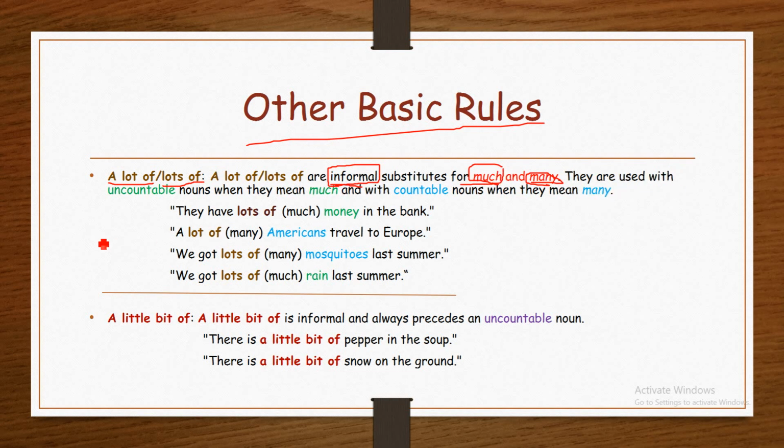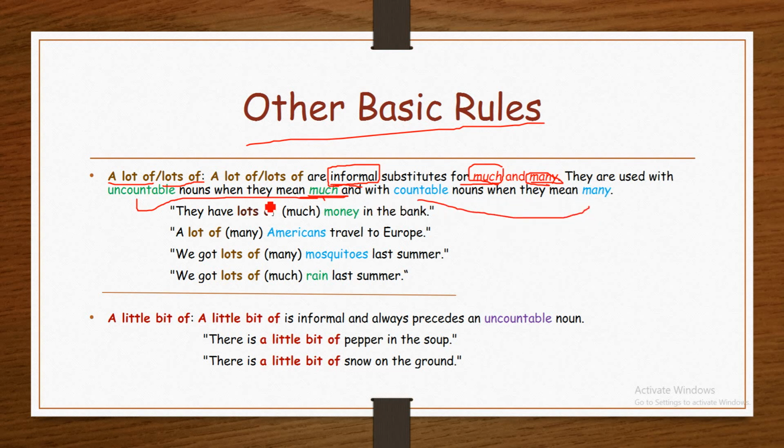They are used with uncountable nouns when they mean much. Why? Because we said much is used with non-countable nouns. And with countable nouns when they mean many.